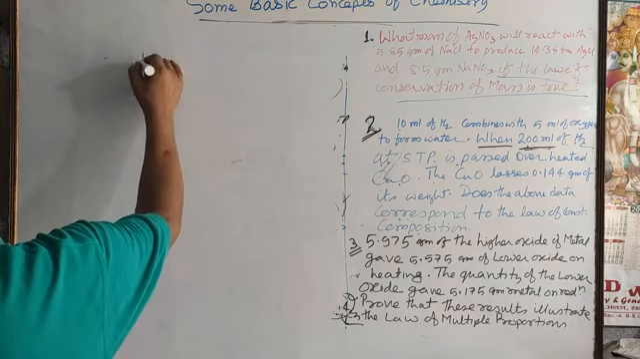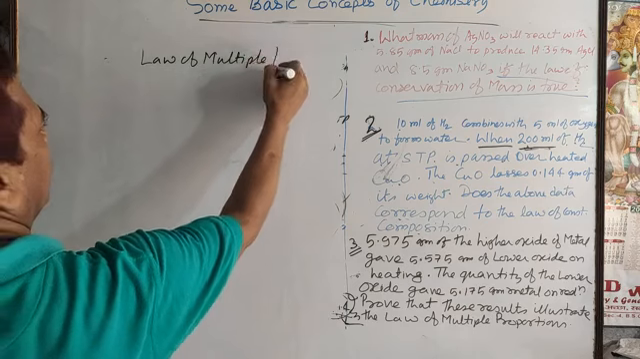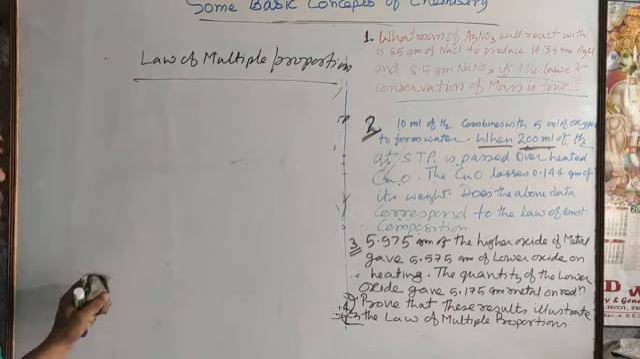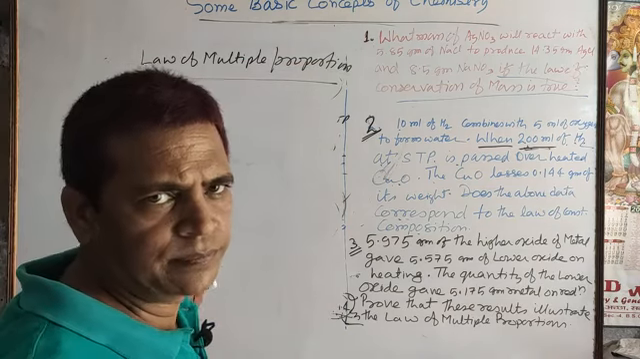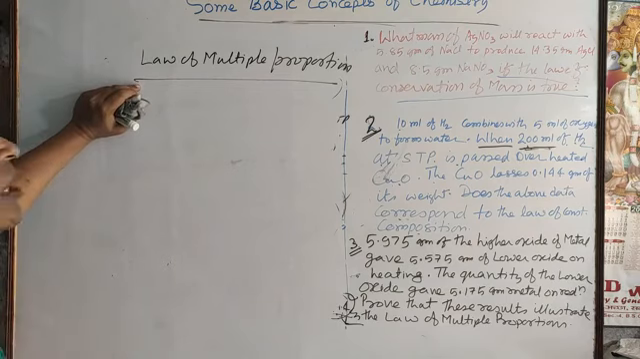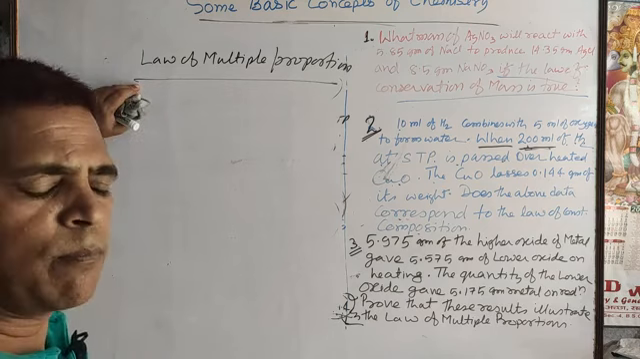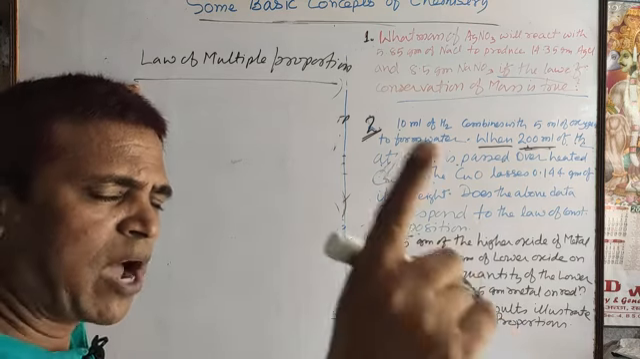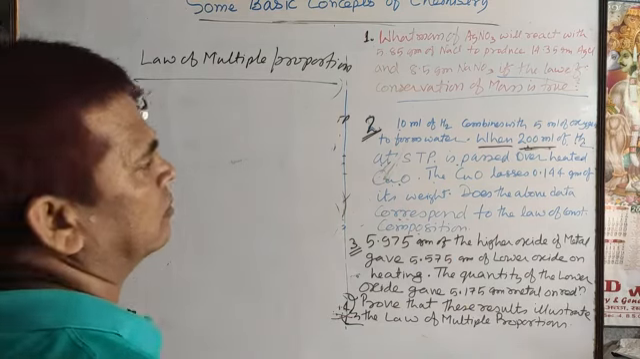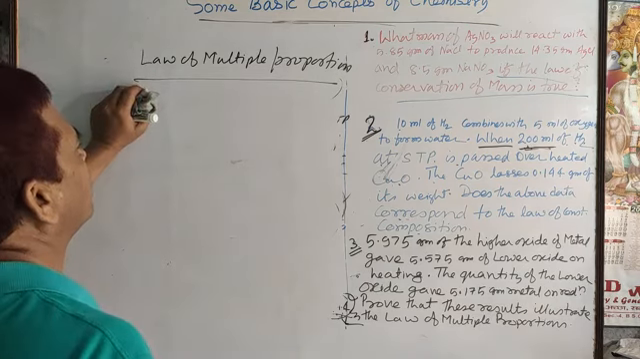Second law: law of multiple proportion. This law was stated by John Dalton in 1803. According to that law, when two elements combine together to give two or more different compounds, the mass of one element combined with a fixed mass of the other always bears a simple ratio. This is the statement. Now how will you solve the numerical problem related to it?